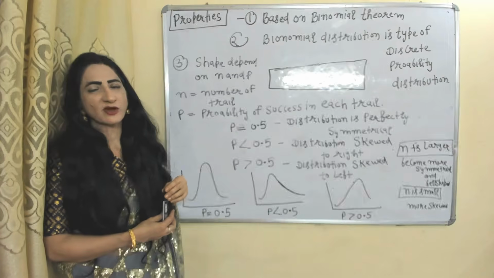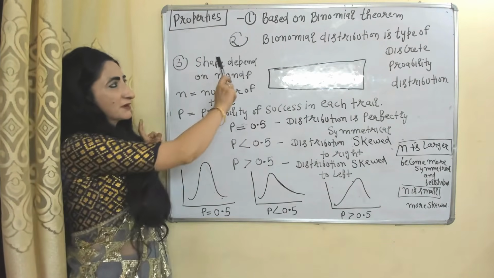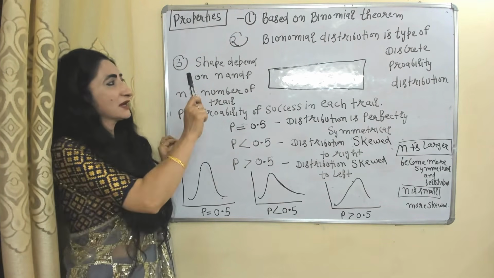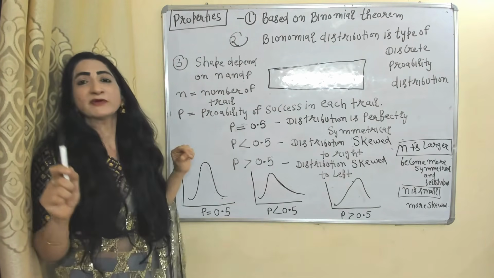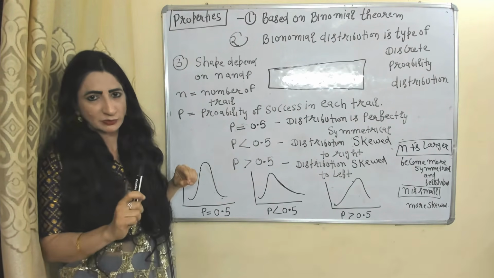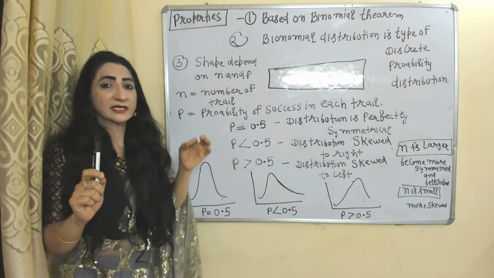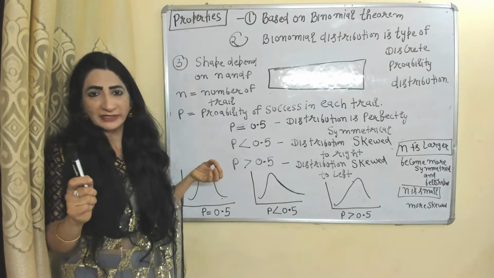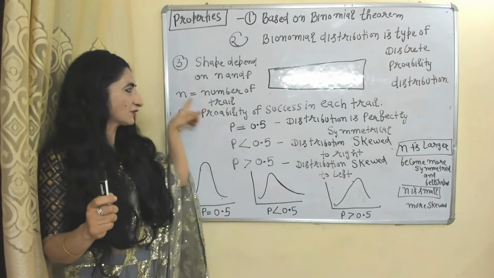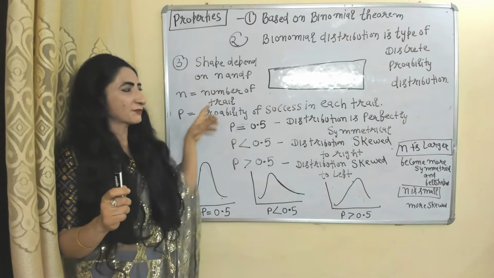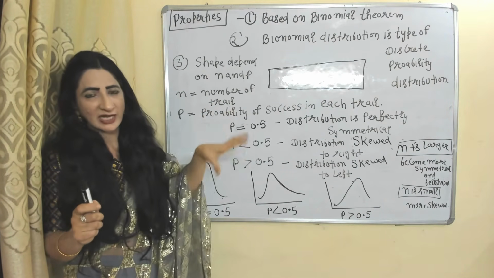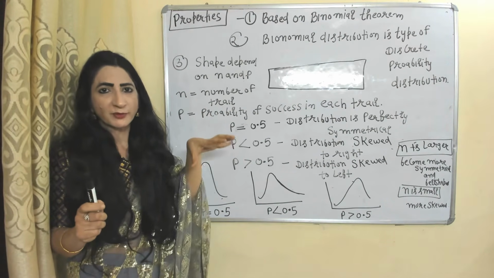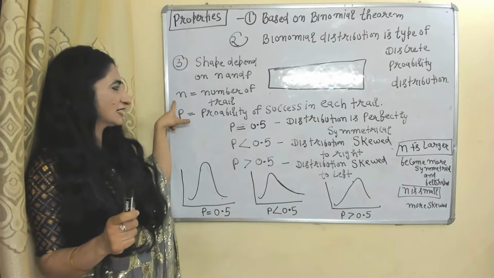Now we see properties of binomial probability distribution. It is based on the binomial theorem, and binomial distribution is a type of discrete probability distribution. N and P are the key parameters of binomial probability distribution. N is the number of trials and P is the probability of success in each trial. The shape of a binomial probability distribution depends on N and P.